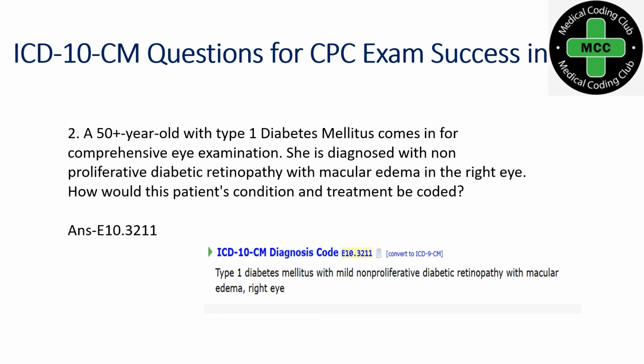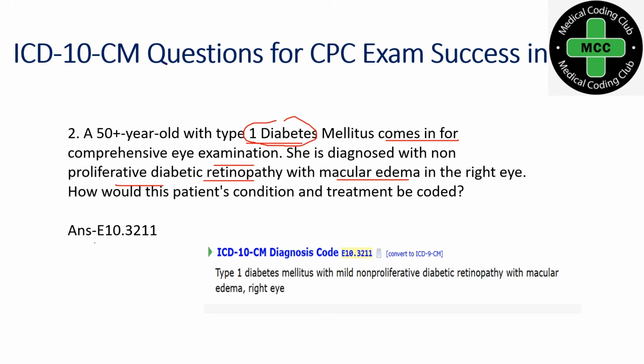A 50 plus year old with type 1 diabetes mellitus comes in for a comprehensive eye examination. She is diagnosed with non-proliferative diabetic retinopathy with macular edema. This comes under category E10, and the patient has type 1 diabetes and also retinopathy with macular edema, so we have a combination code.